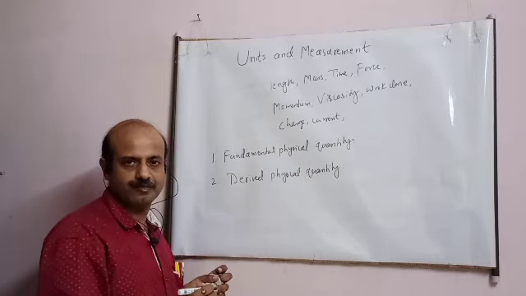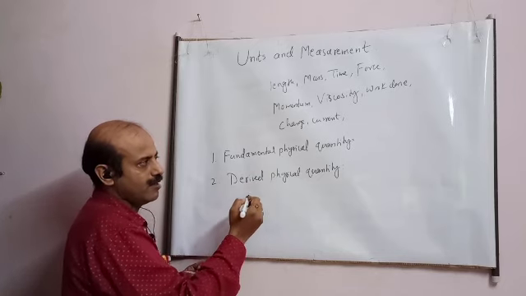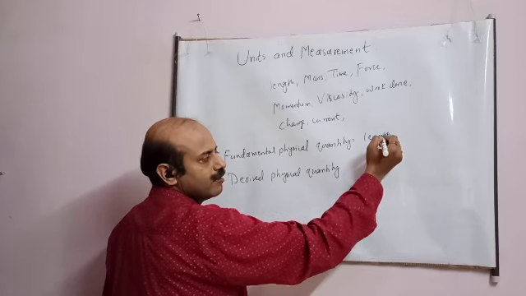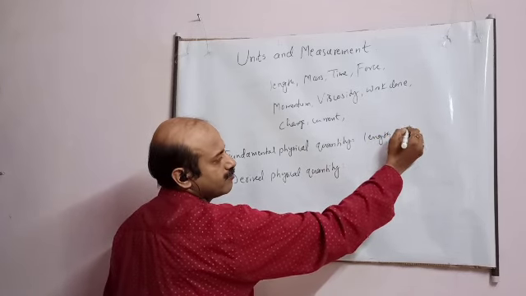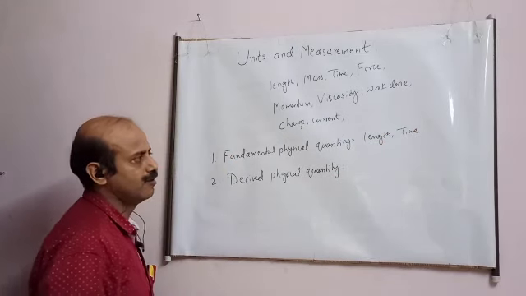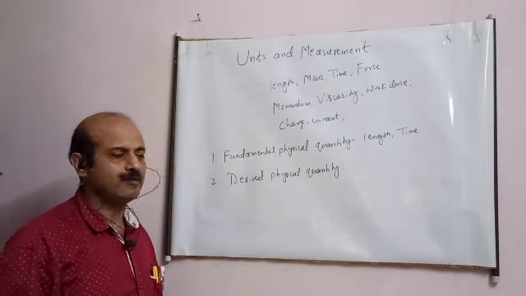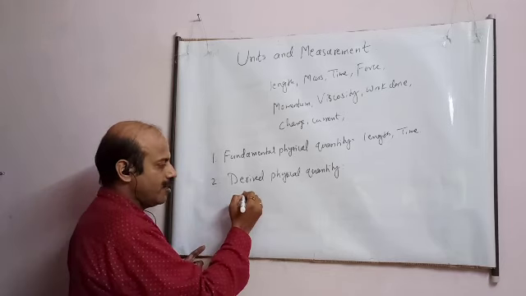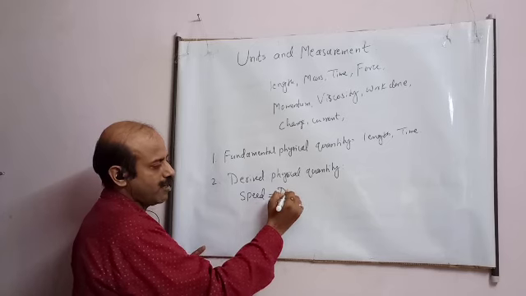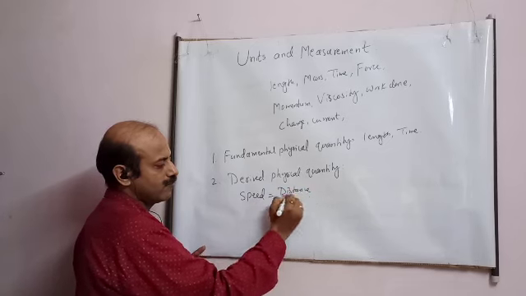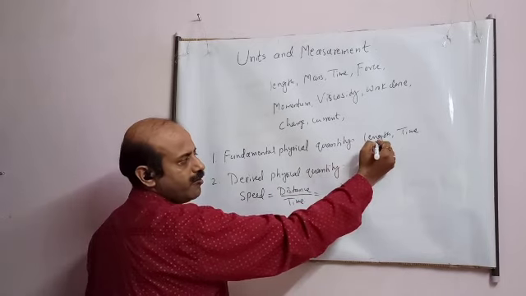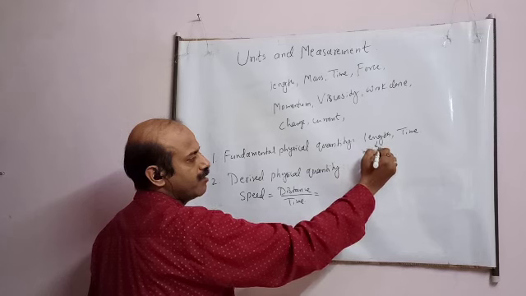For example, student, just to explain the difference, say length and time. These are, suppose, fundamental quantities. Now we have a quantity known as speed. Speed is distance upon time. Now distance is length, and for length we have already taken the fundamental unit, meter.